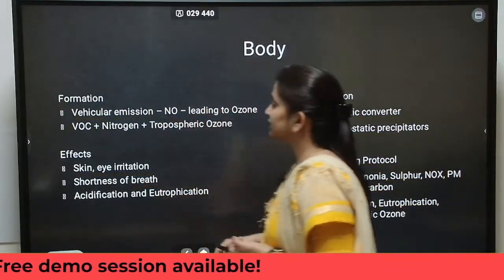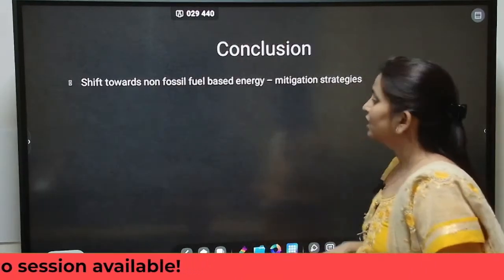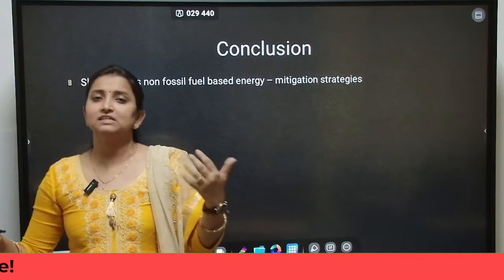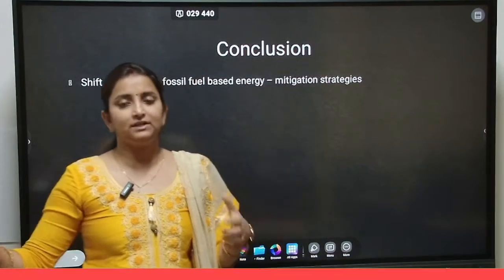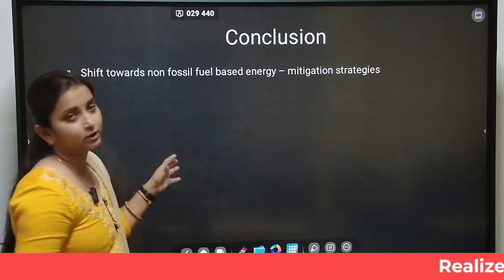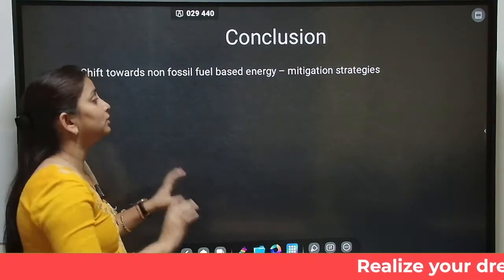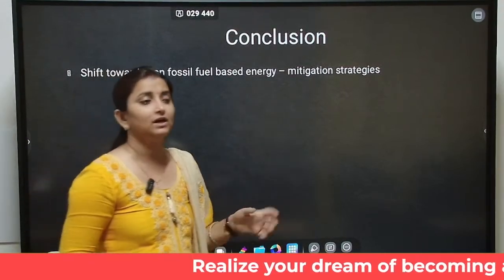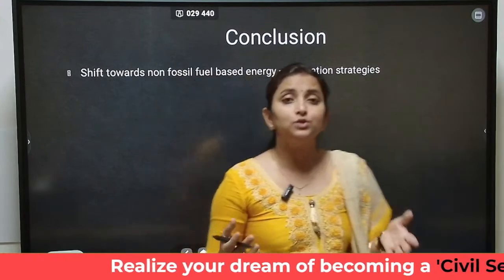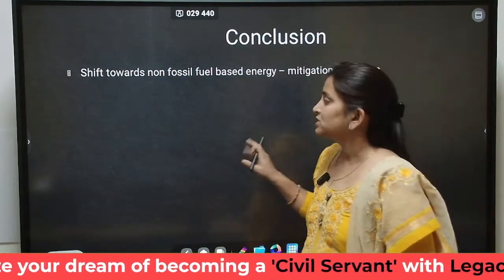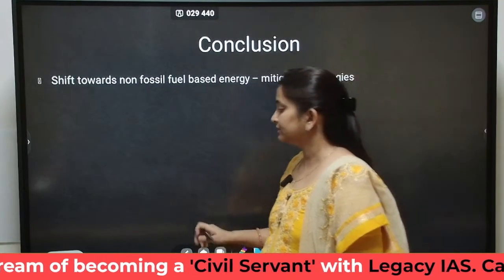Now coming to the conclusion part. As we discussed, amongst the mitigation efforts, you can write electrostatic precipitators or catalytic converters. We can also shift towards non-fossil fuel based energy or renewable based energy. That can be one of our mitigation strategies. Okay, so this can be a natural solution of the persisting problem currently. With that you can conclude your answer.